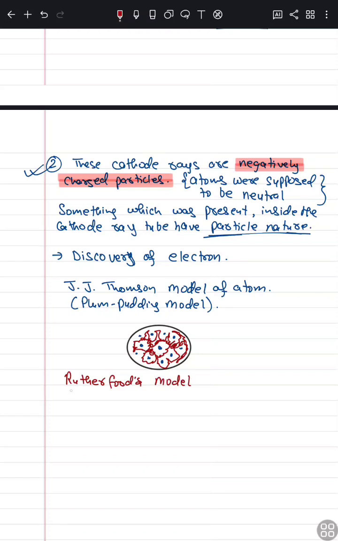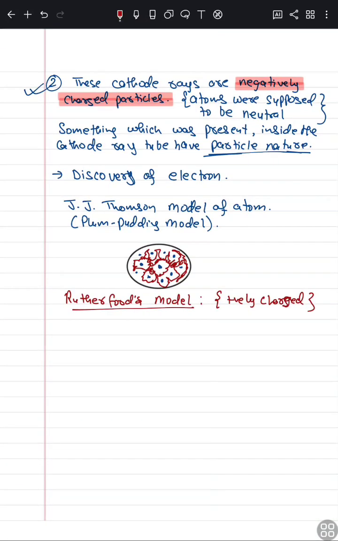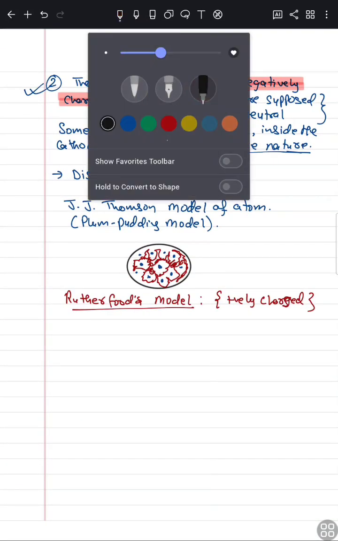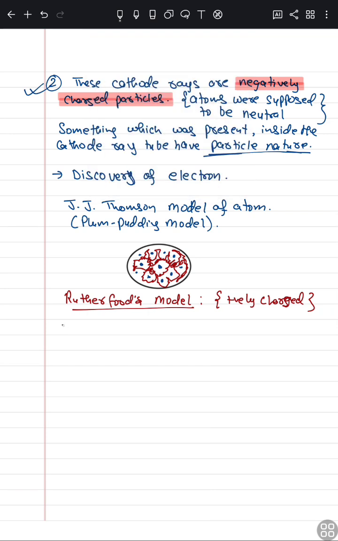Rutherford's model came into effect. Rutherford's model knew that there are positively charged particles. So before moving to Rutherford's model, we have to study about the discovery of protons.